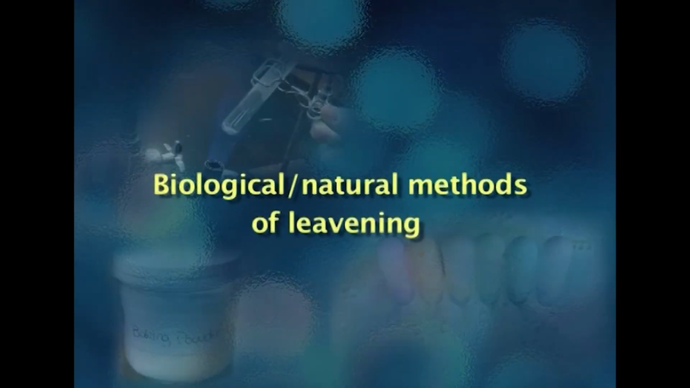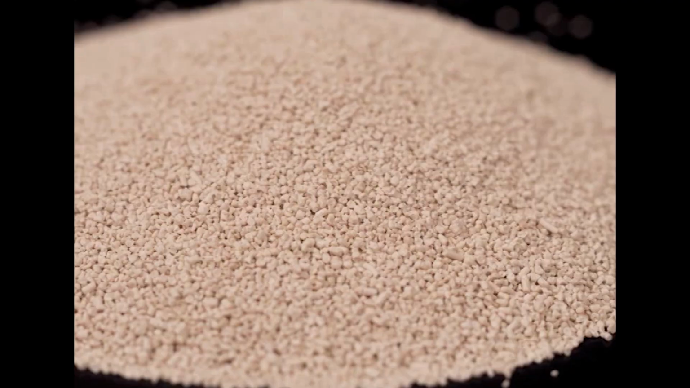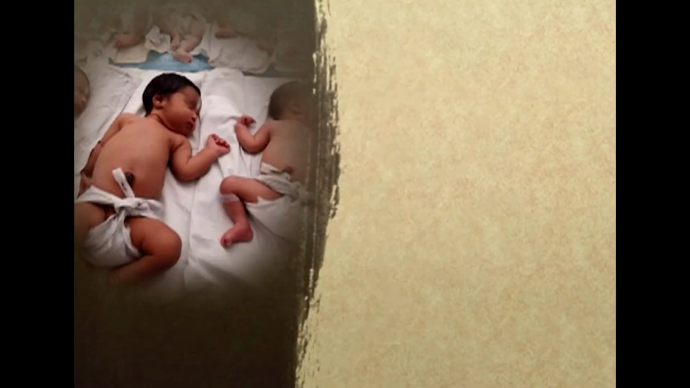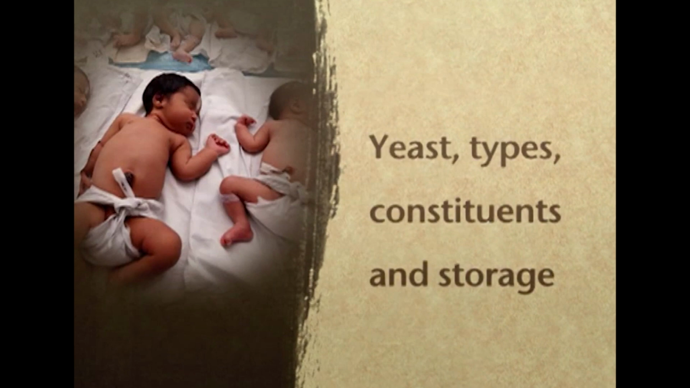Biological or natural methods of leavening. Natural agents are those which are available naturally and which can be used in a recipe to impart raising or leavening action. For example, the most commonly used in the baking industry is the yeast. Yeast, let us look at their types, constituents and storage.